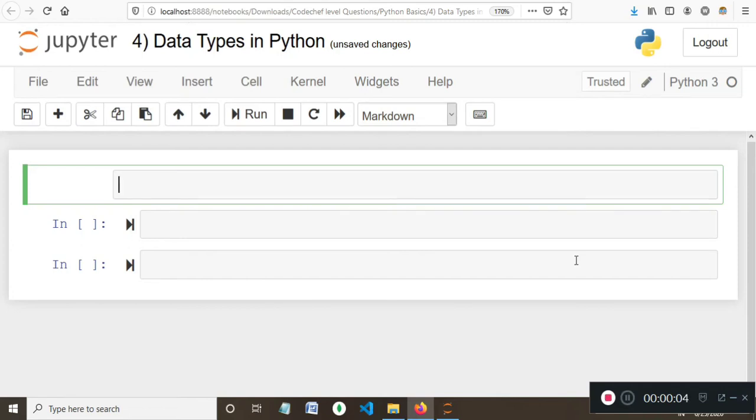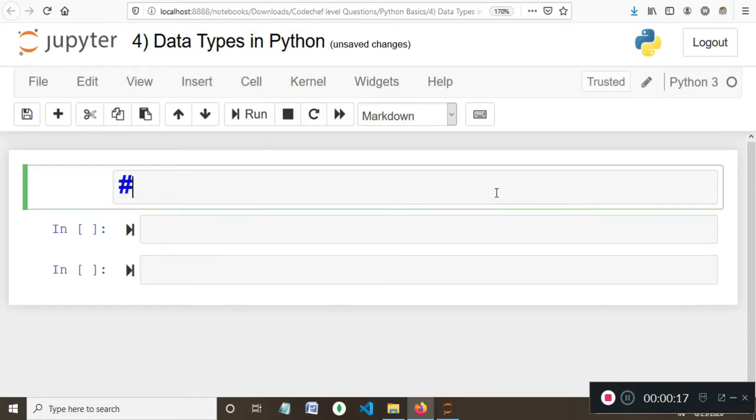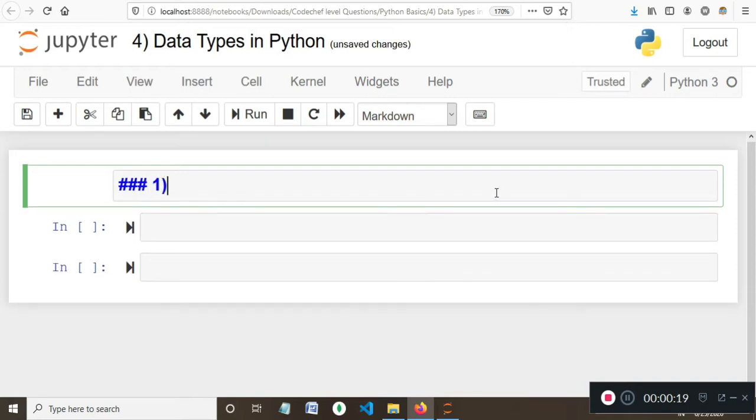This is part 4 of the Python Basics series, and today we'll look at the topic of different data types in Python. Data types are the different types of values that a variable name can hold in Python or in any other programming language. So in no particular order, let's look at the different kinds of data types in Python.